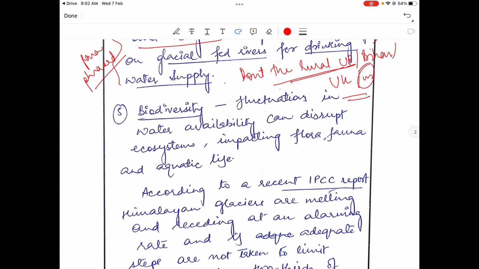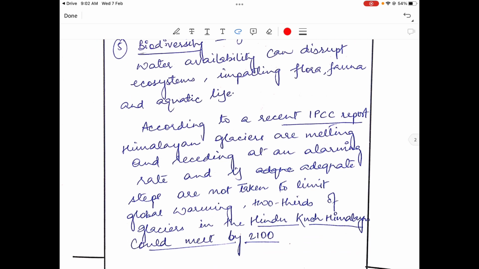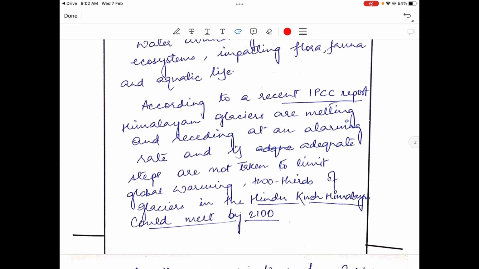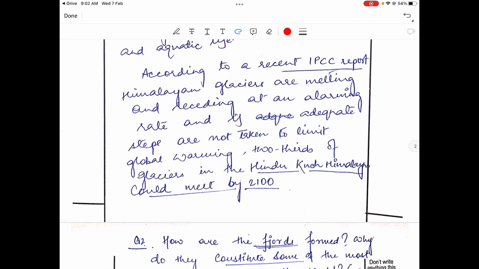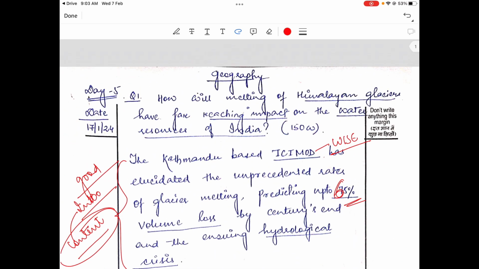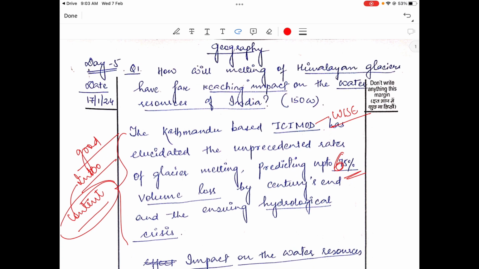Biodiversity: fluctuation in water availability can disrupt ecosystem, impacting flora, fauna and aquatic life. According to a recent IPCC report, Himalayan glaciers are melting and receding at an alarming rate, and if adequate steps are not taken to limit global warming, 2/3 of glaciers in the Hindu Kush mountain could melt by 2100. Okay, correct.